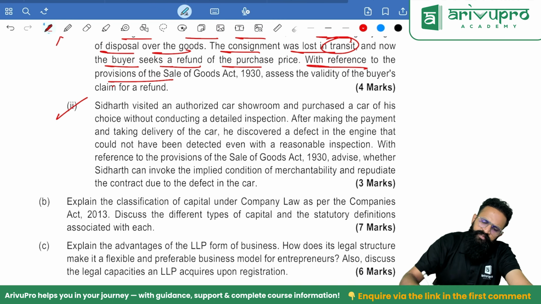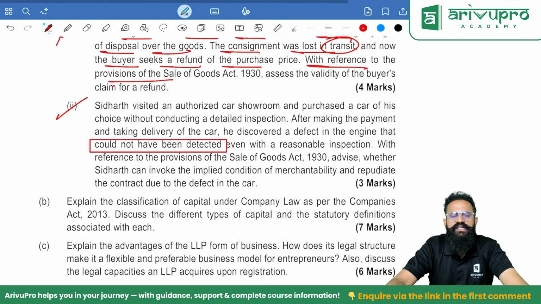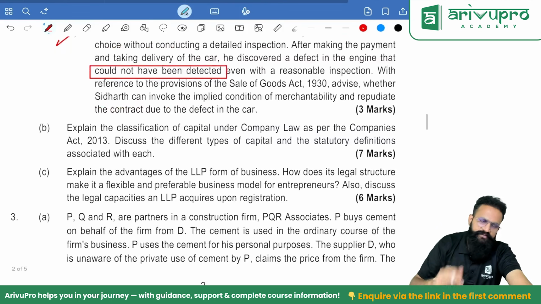Yes, people, possible, because these are called latent defects, we call it. Meaning, even if you check, if you cannot identify it, we call them, people, hidden or latent defects. So in such cases, yes, you can invoke the implied condition as to merchantability. What do you mean by merchantability? The product that you are buying, people, should always be free from defects. Can I? Yes, I can.